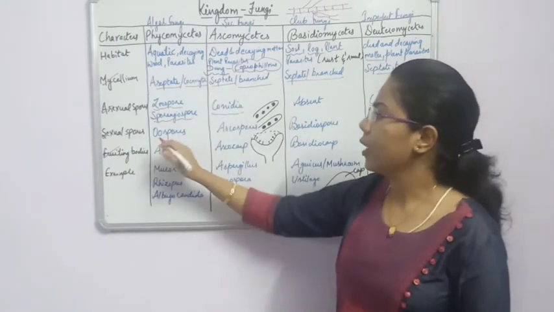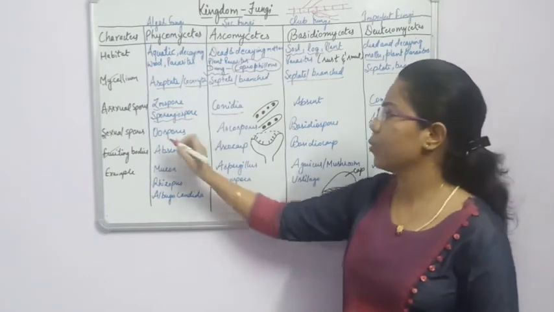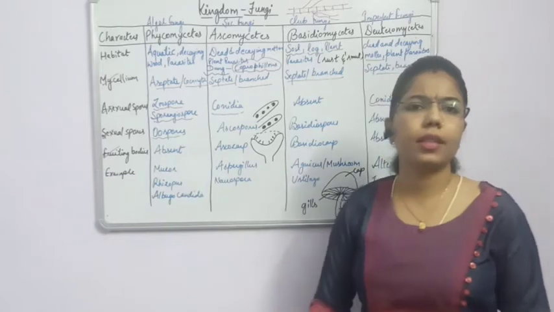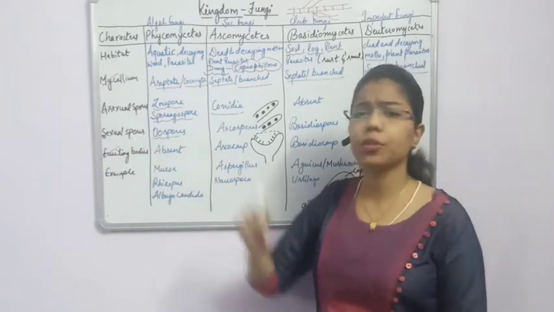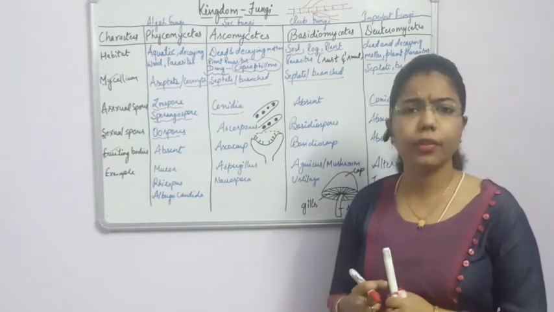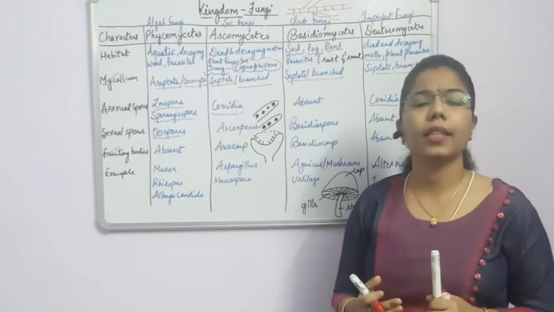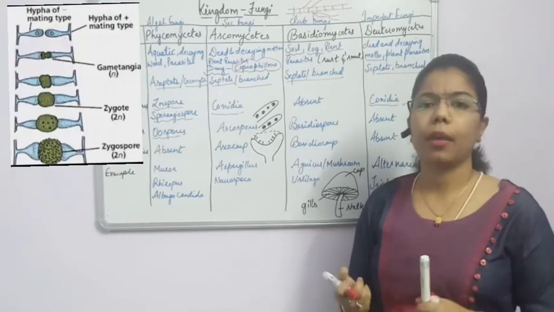Now come to the point about the Phycomycetes. What are the sexual spores? Sexual spores are the oospores, or we can say zygospore. As we have done in sexual reproduction, what happens? Two mycelium come in contact with each other. One will act as a male gametangia and another one will act as a female gametangia.